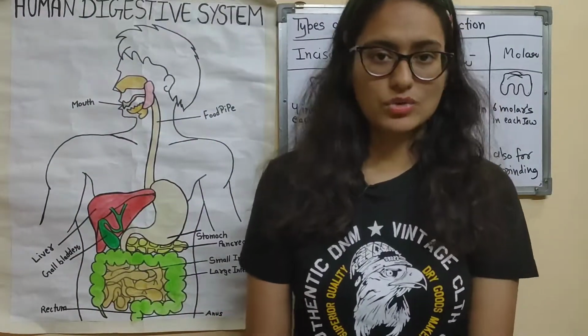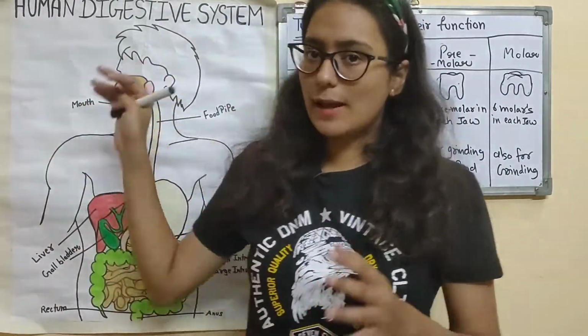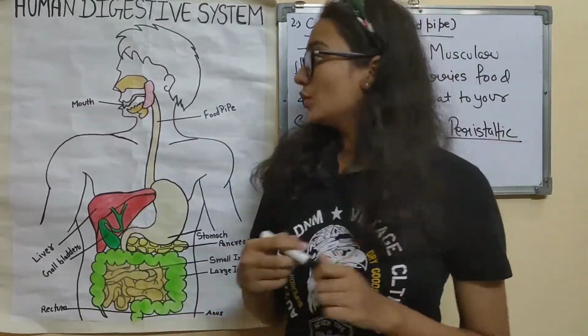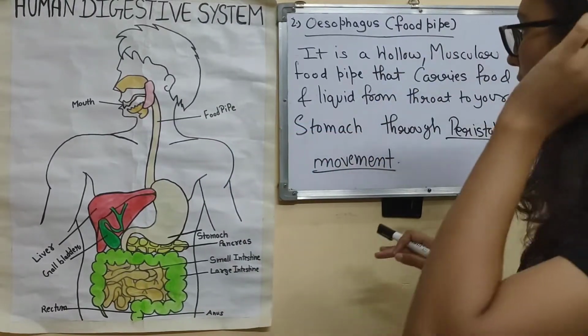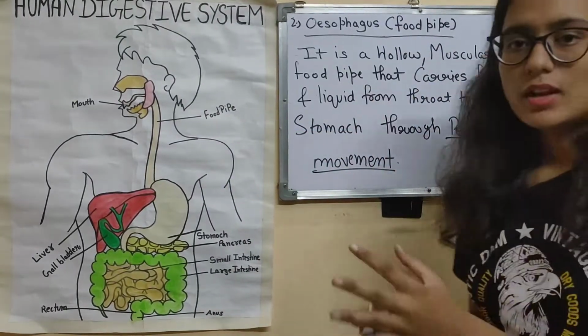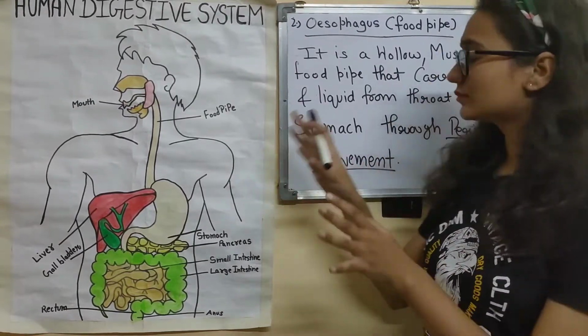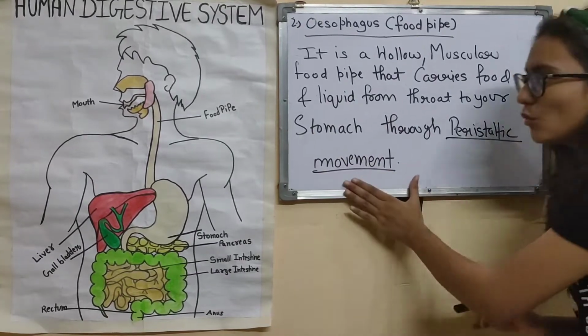Now let's talk about the esophagus, because now we are done with the mouth, that is, what happens in the mouth. Now let's come to the food pipe. So now after the mouth we will come to the esophagus. The esophagus is a hollow muscular food pipe that carries food and liquid from the throat to your stomach through peristaltic movement.